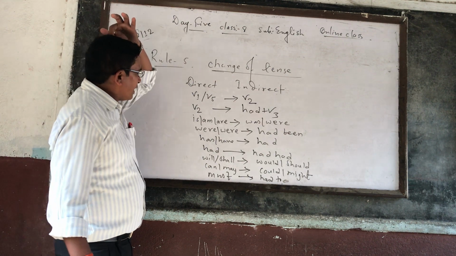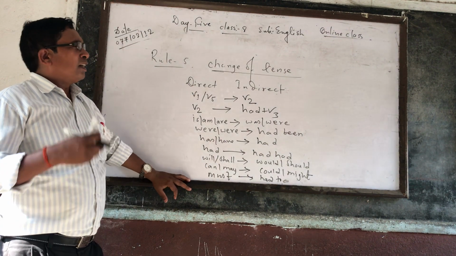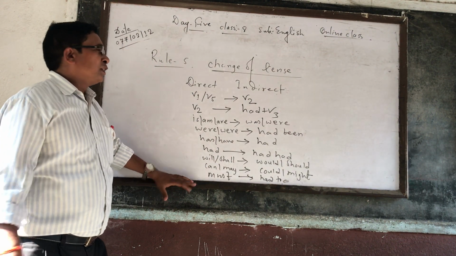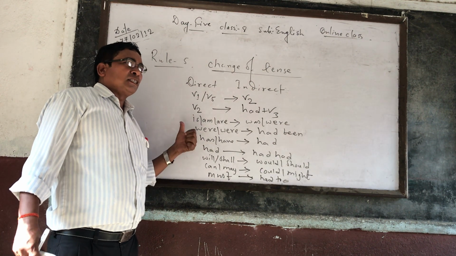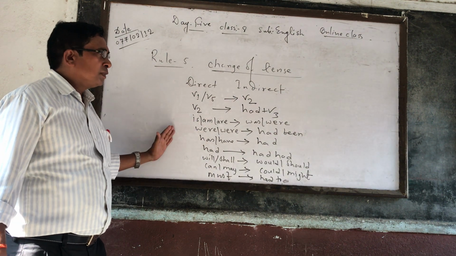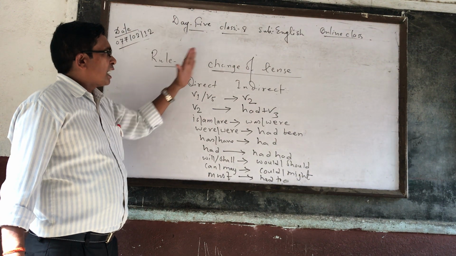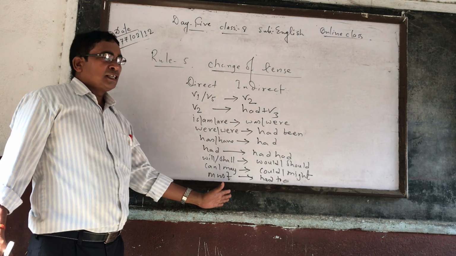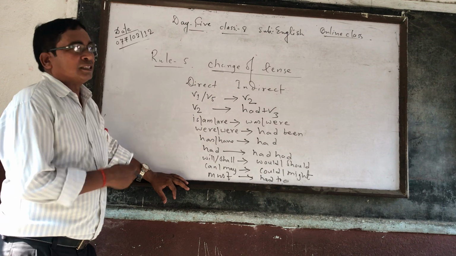And if you are not getting clear about what said or told means, then simply, if you get past tense in the reporting verb, only then the change of tense in rule number 5 can be implemented. In the rest of the cases, you can never touch it.